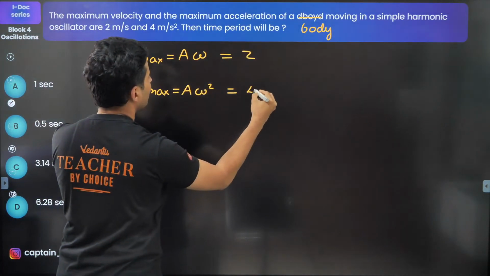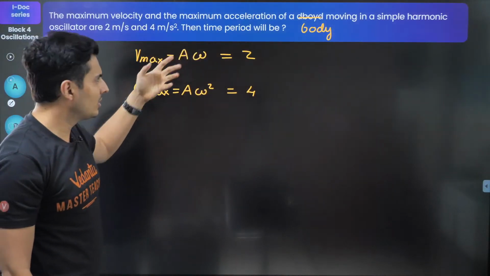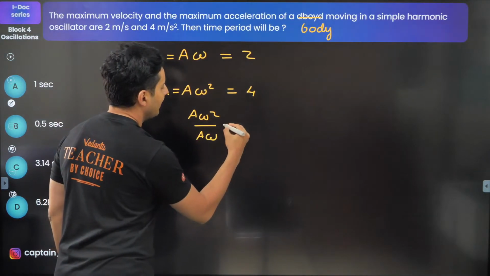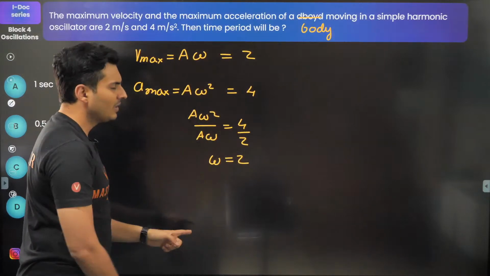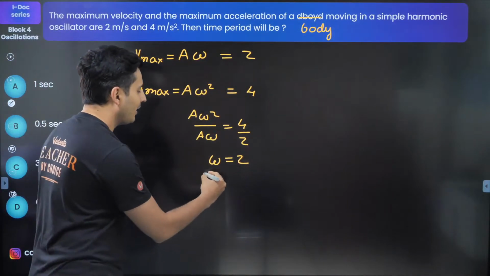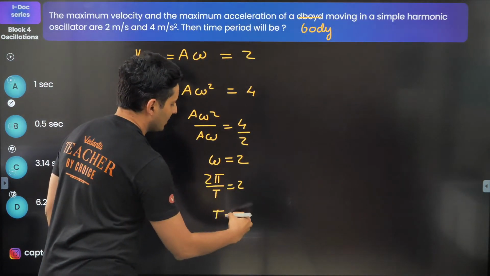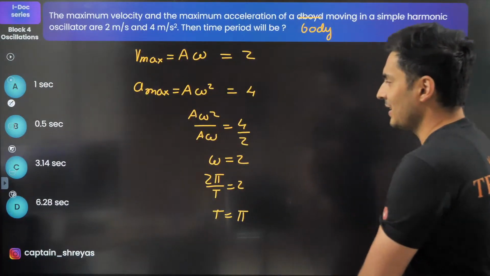Now this is given to be 2 and this is given to be 4. So I can divide them to eliminate the amplitude because it is not needed. So a omega square by a omega is 4 by 2, so omega will be 2. There is a reason why I asked you the relationship between omega and time period. Omega is 2 pi by the time period, so 2 cancels and time period will be pi. That's the answer. Yes, option C.